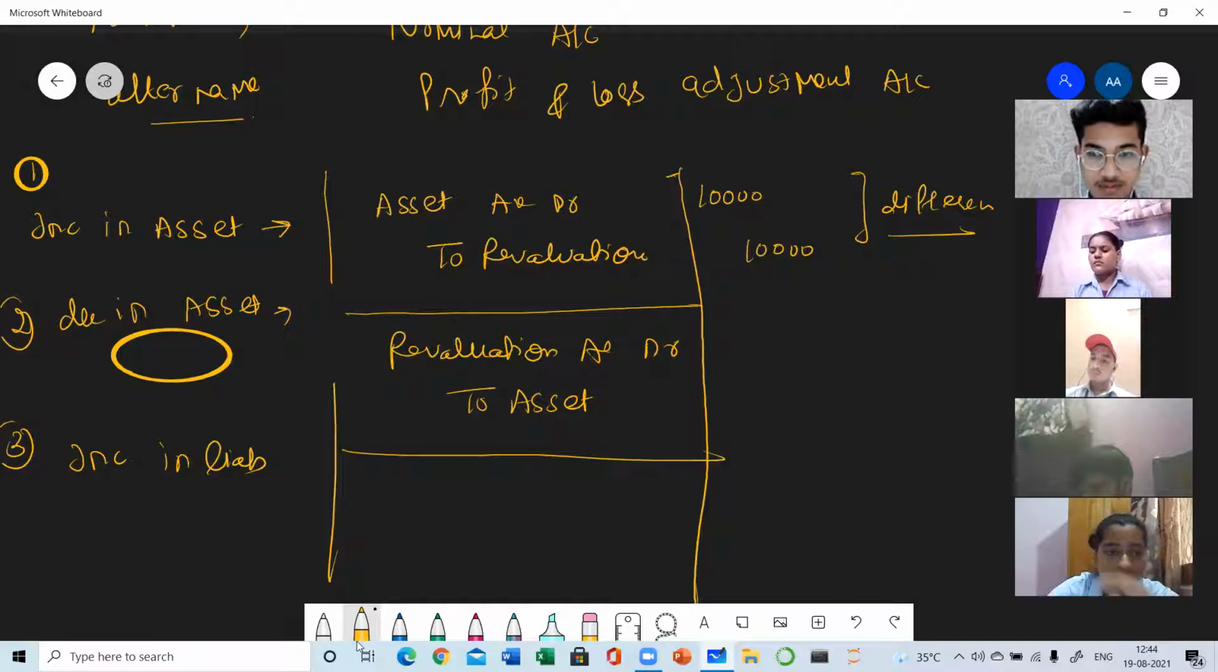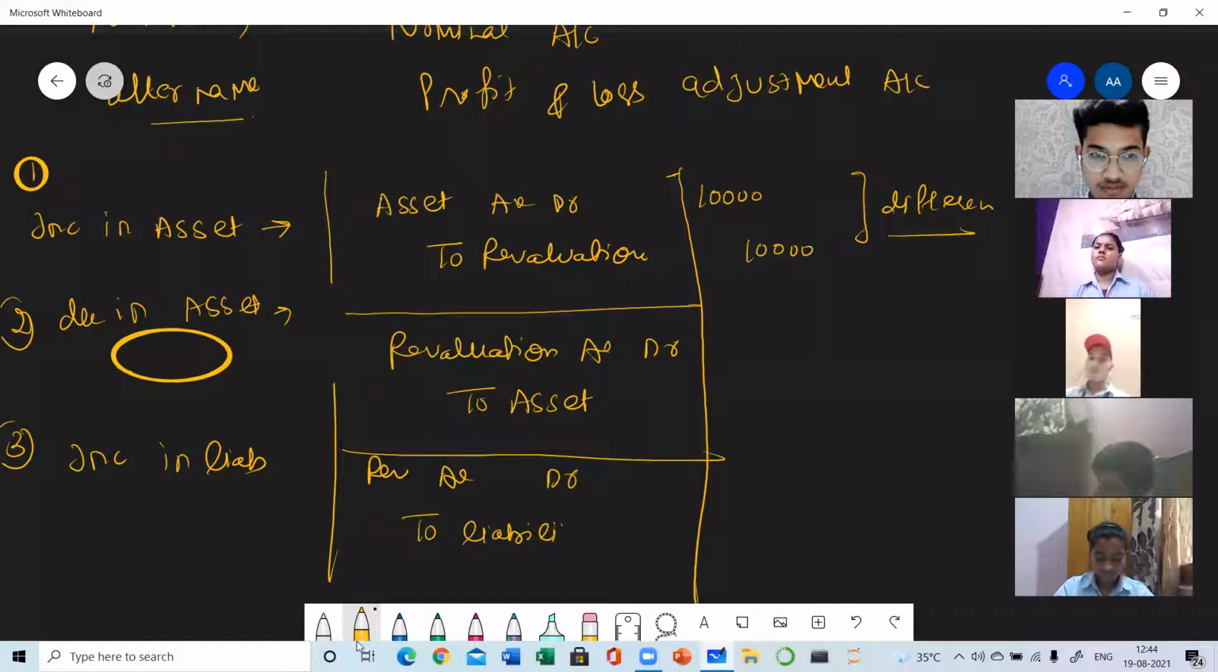Ma'am, revaluation account debit to liability. Very good, Ambika. Revaluation account debit to liability. Why is liability credited here? Because when liability increases, it is always credited.